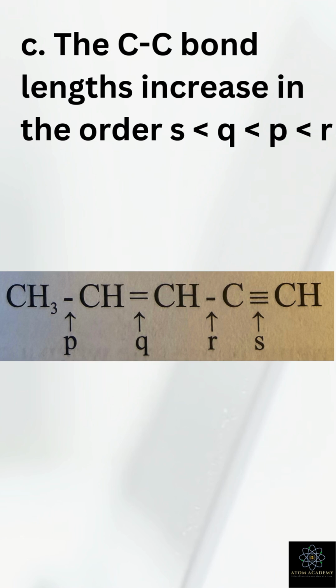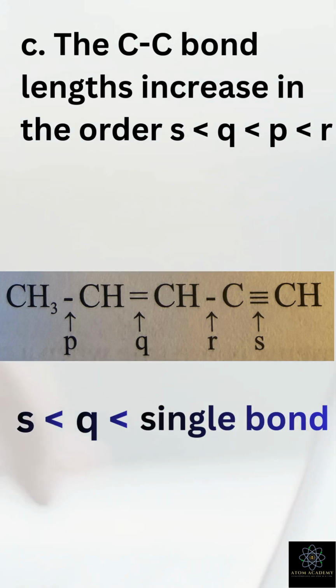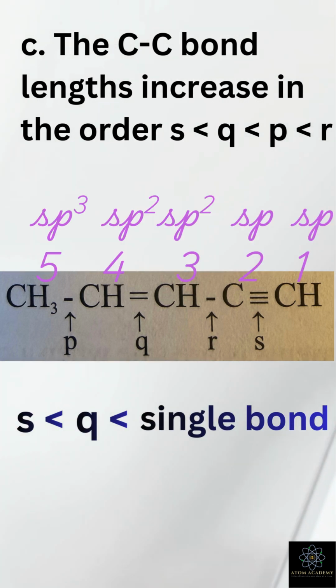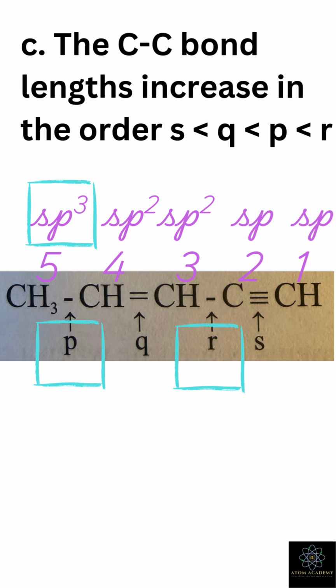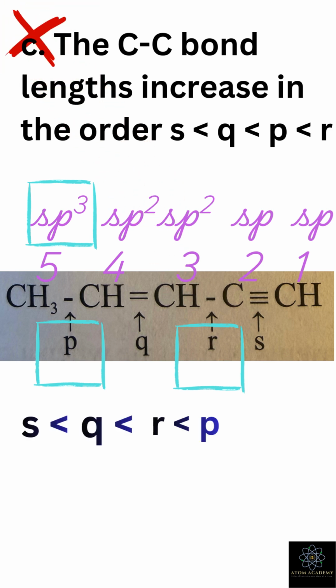In simple terms, triple bond is the shortest, then double bond, and single bond is the longest. Now, to decide the length of the two single bonds, we must consider the hybridization of the carbon atoms forming those bonds. Bond P exists between sp3 and sp2 carbons. Bond R exists between sp2 and sp carbons. Since sp3 carbon has more p character, the bond involving sp3 will be longer. Therefore, bond P is longer than bond R.